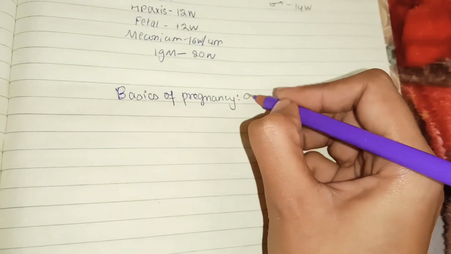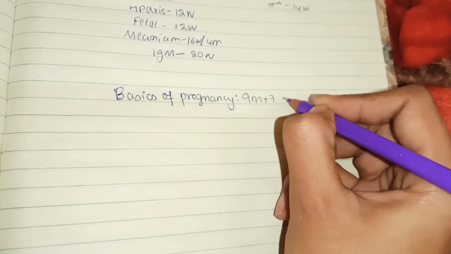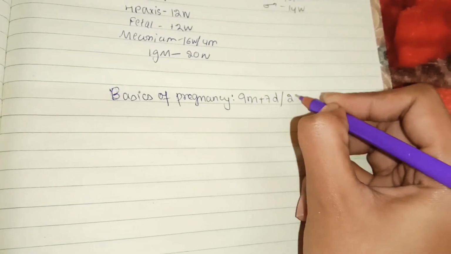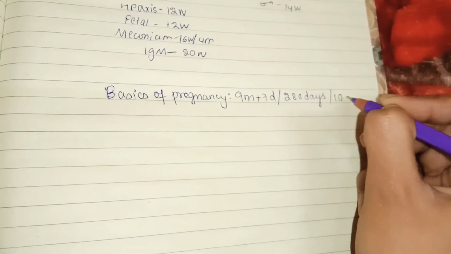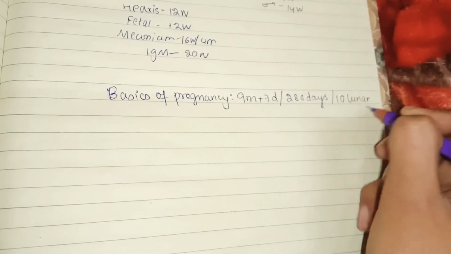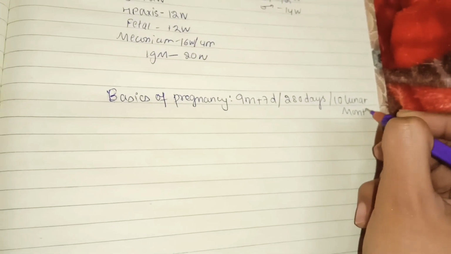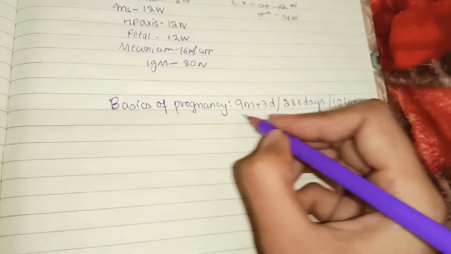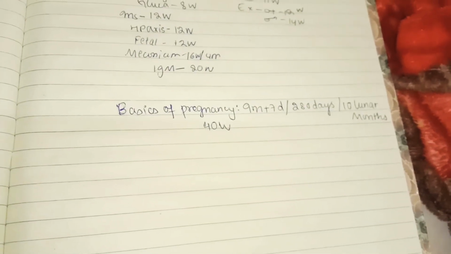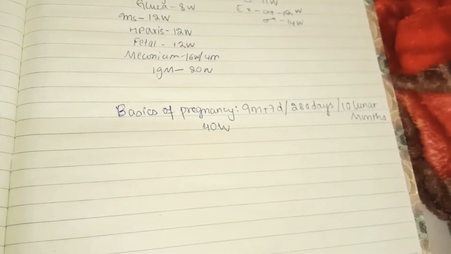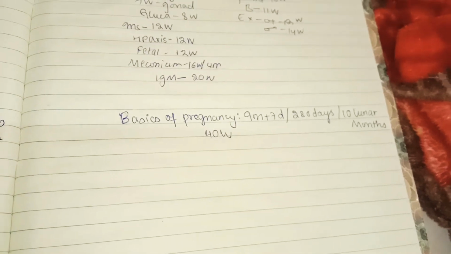Everyone knows the time period of pregnancy is 9 months plus 7 days, or in other words about 280 days, or 10 lunar months, and according to weeks, 40 weeks. So 9 months plus 7 days, or 280 days, or 10 lunar months, or 40 weeks is the usual duration of pregnancy.